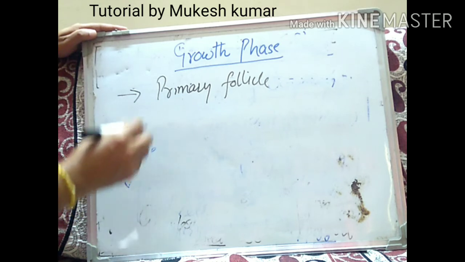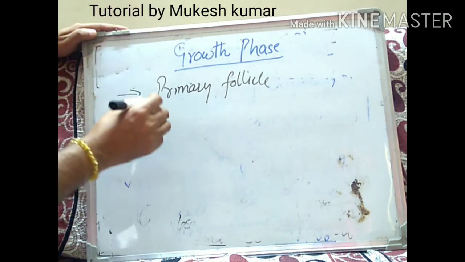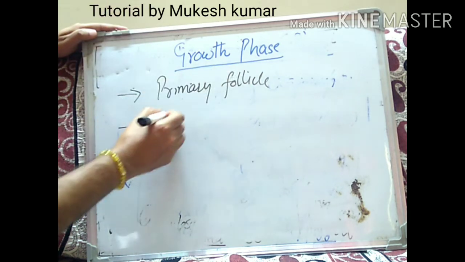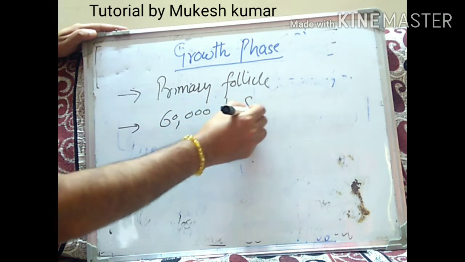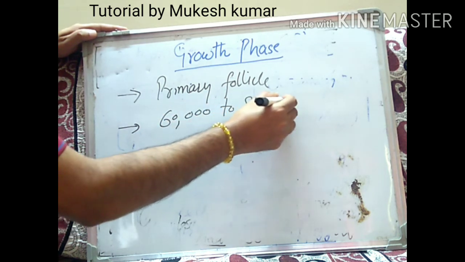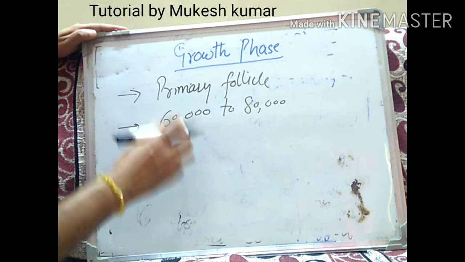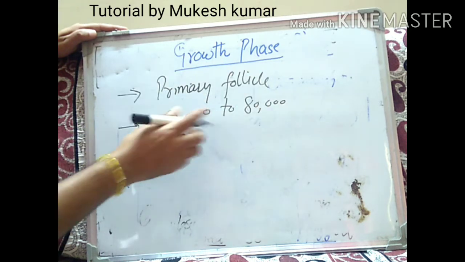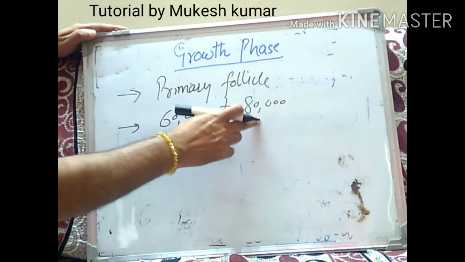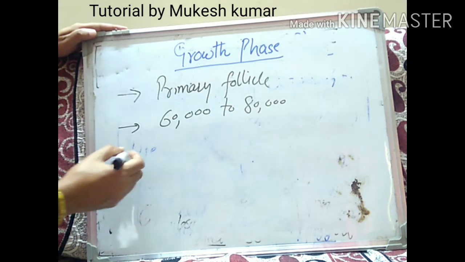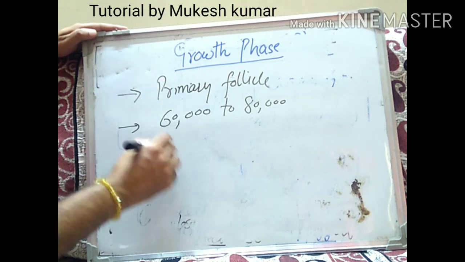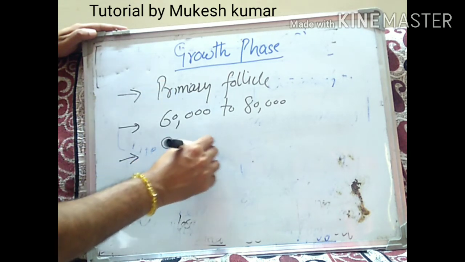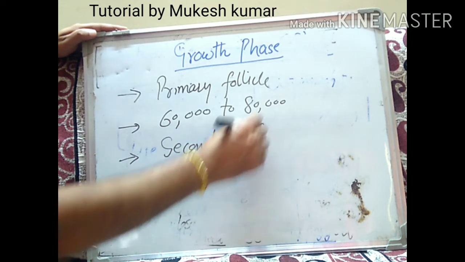Number two, there will be degeneration of the primary follicles, and only 60,000 to 80,000 primary follicles will remain in each ovary on the onset of puberty. Number three, there will be the formation of the secondary follicle.